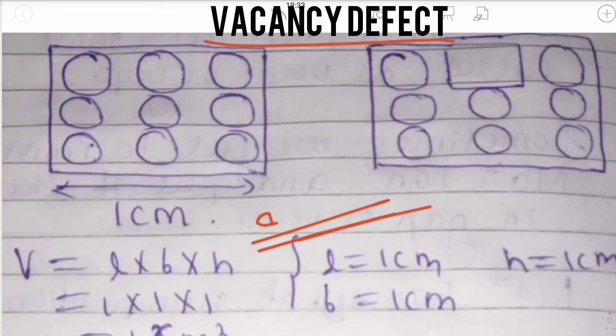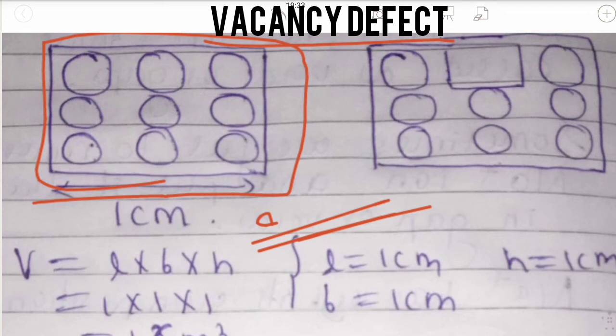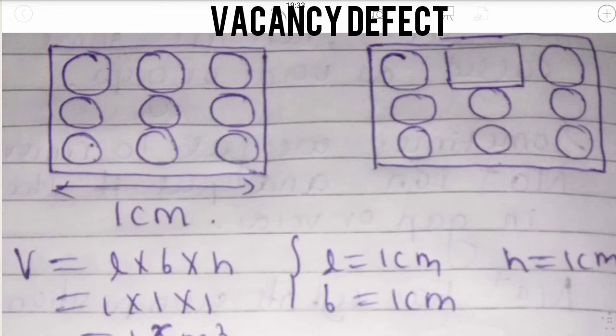Let us consider this is a solid, and there are atoms in the solid. Look here, there are 1 2 3 4 5 6 7 8 9 atoms in this solid. One atom has left its own place and went far away, so here a vacancy is developed. Vacancy is formed in this position. Such a type of defect is called a vacancy defect.